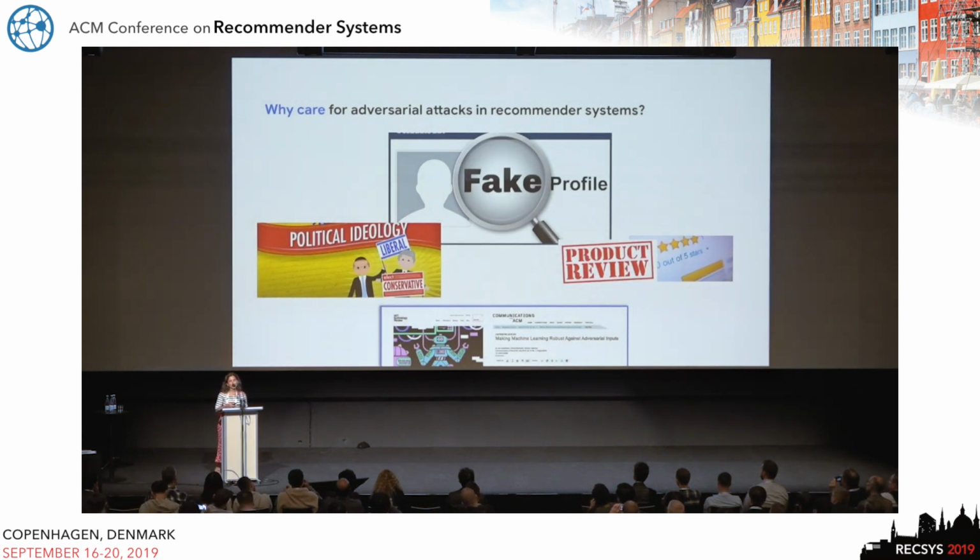So first of all, why care about the problem? We all know the recommender systems are such an integral part of our everyday life. However, we also see many real-life examples where they're exposed to a variety of threats from adversarial parties. Like, for example, there are fake user profiles which are being generated in order to promote their views about their own political ideology, or for example, there are fake product reviews which are trying to bias people's opinions favorably or against certain products. So it is really important, in order to make safe artificial intelligence and safe recommendation systems, to make sure that they are robust against such attacks.